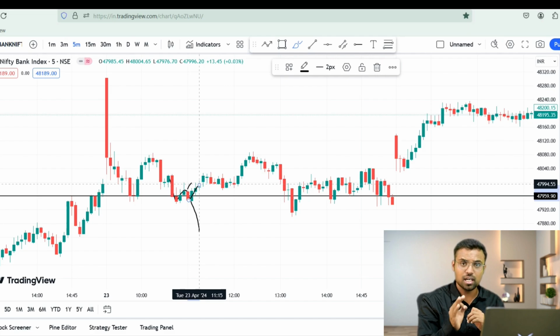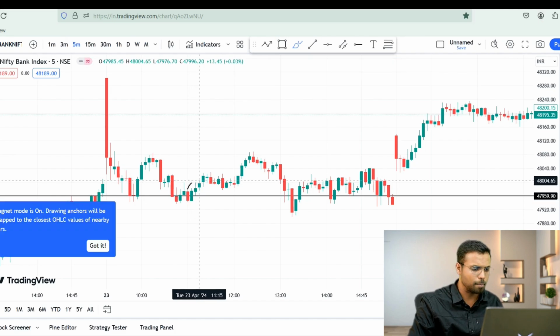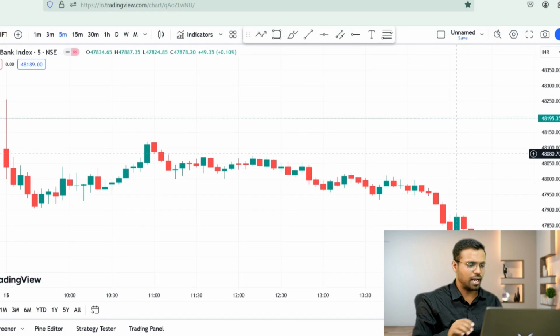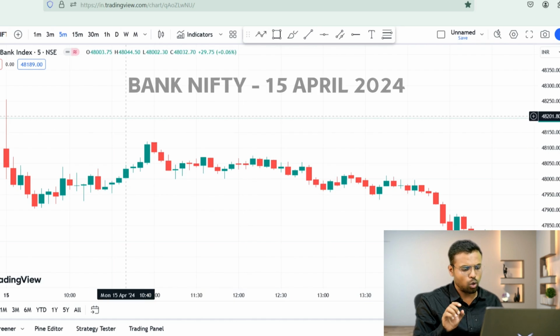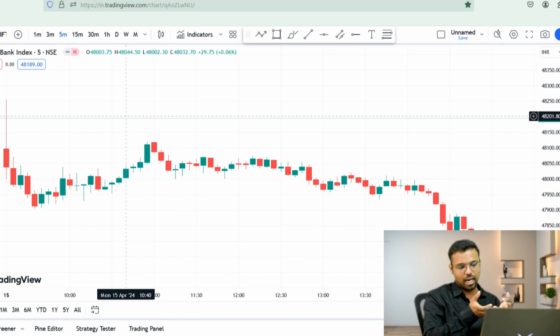We have still not discussed where to enter, where to place your stop loss, and where to place your target. I will be doing that, but first let's discuss an example of selling. We just saw an example of buying. Now here I have the Bank Nifty chart of 15th April 2024, where the markets have opened gap down, right? Now if you wanted to sell, will you directly go and sell once there's a gap down? That would not be wise, right? Because the market has already opened gap down.